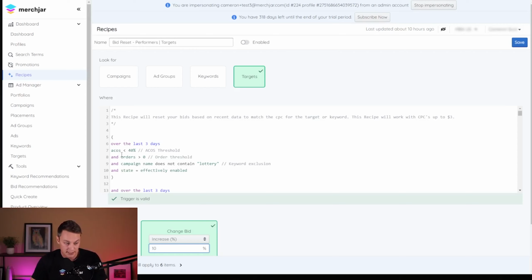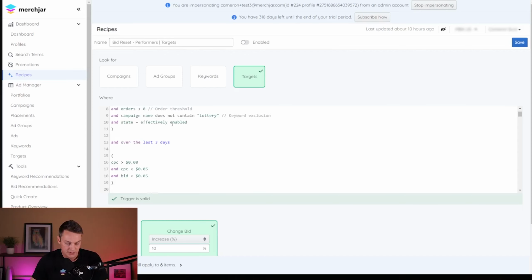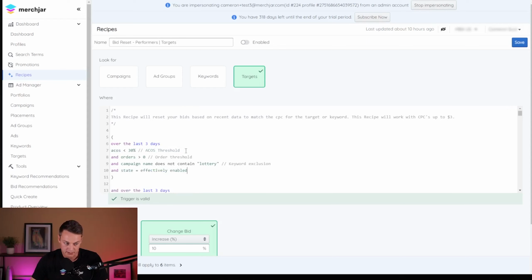I then have an ACOS filter, so I'm going to do this on anything that is less than 40% ACOS. And you can make adjustments if we want to make that, let's say 30%, I think would be appropriate. And anything that has at least one order, and again, the lottery campaigns. I've already kind of adjusted my lottery campaigns how I want them manually. So I'm not going to let this affect those.